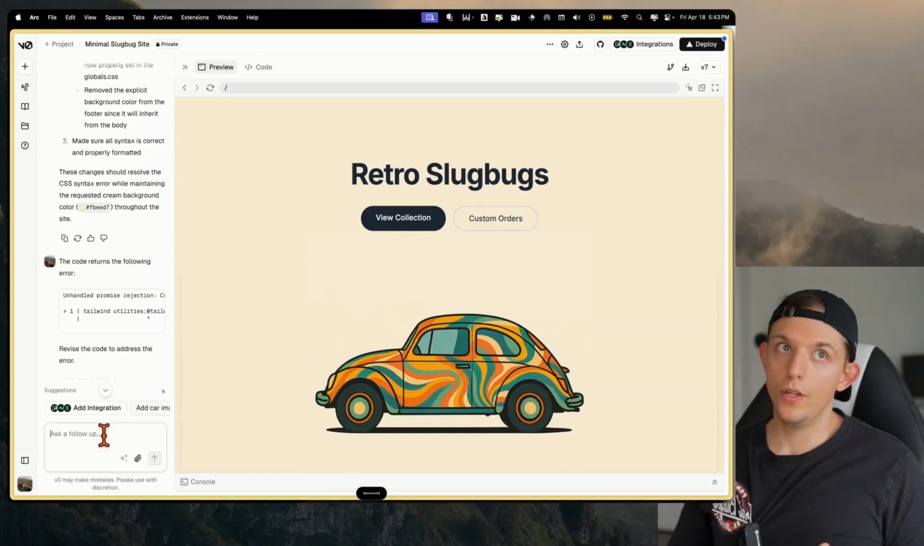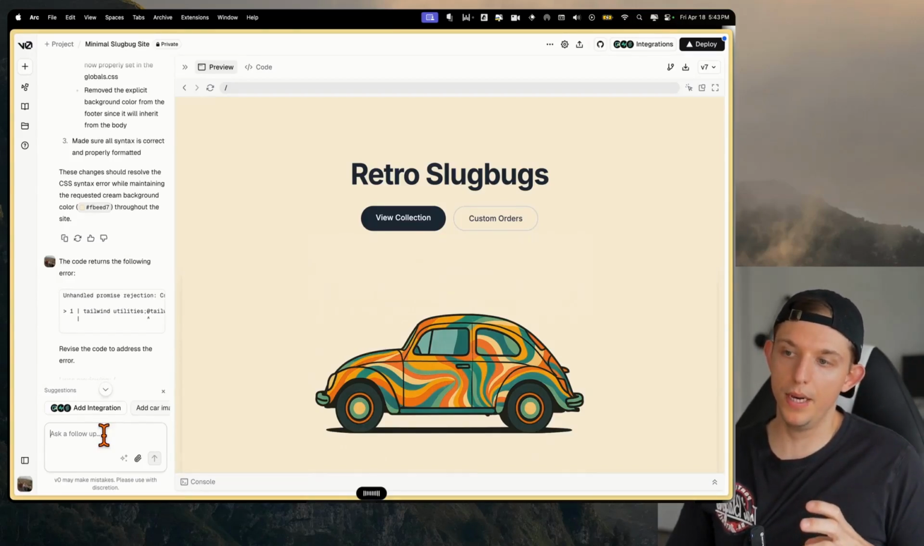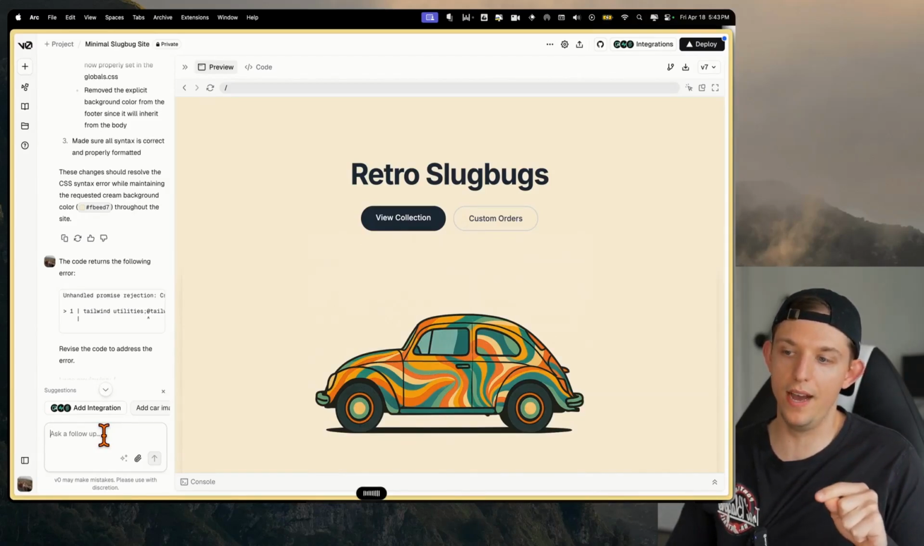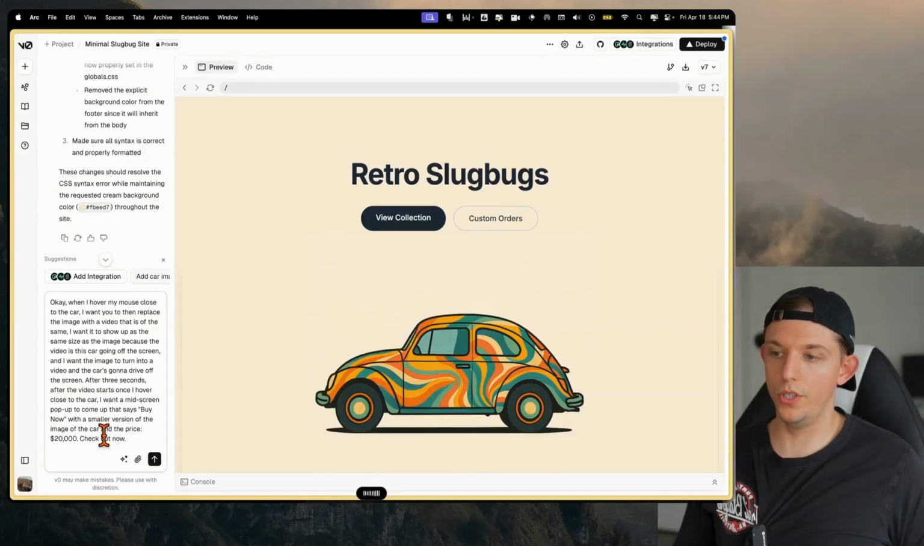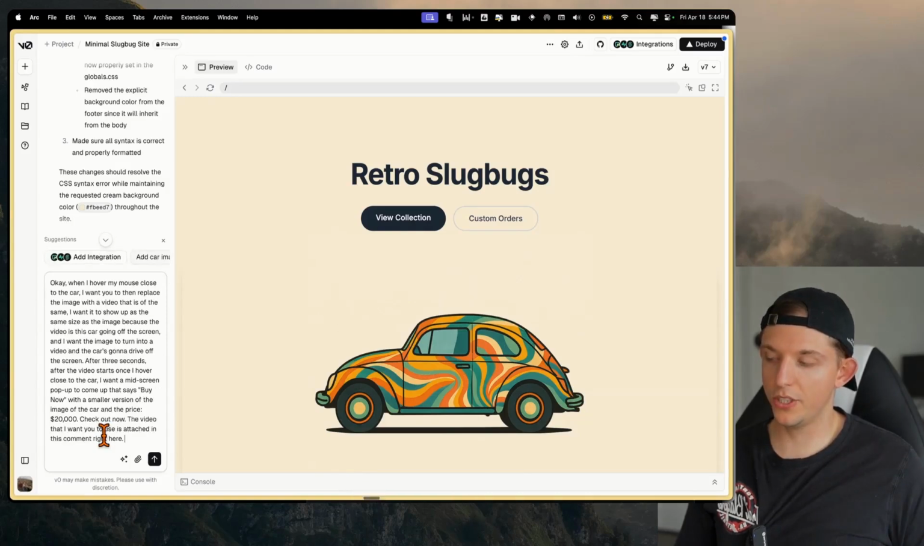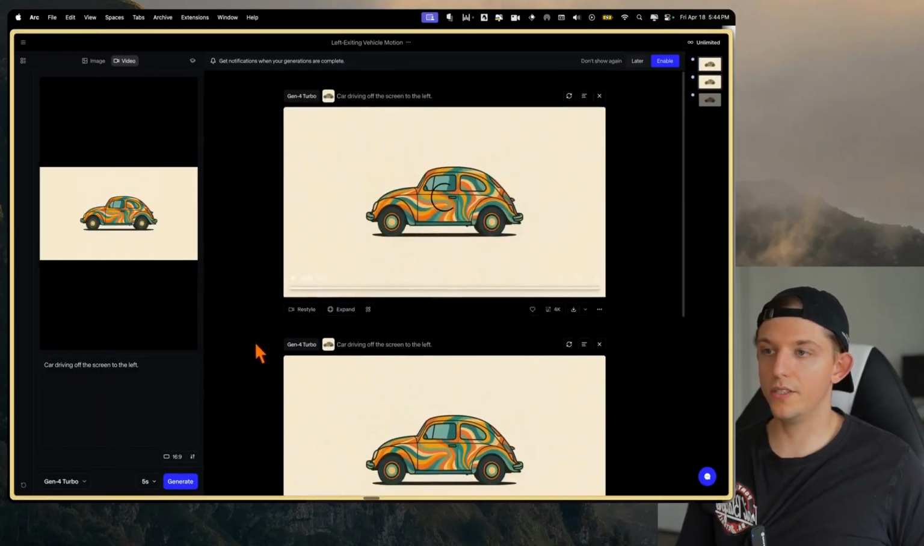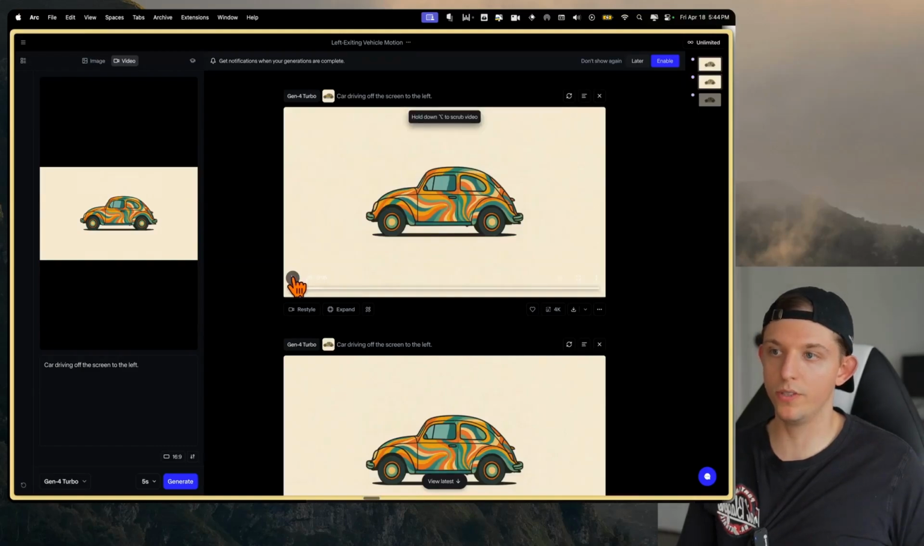And after 3 seconds, after the video starts, once I hover close to the car, I want a middle screen pop-up to come up that says buy now, that has a littler version of the image of the car, and put the price 20,000, checkout now. The video that I want you to use is attached in this comment right here. So we can actually attach videos directly in V0, which is a really cool feature. Let's go ahead and check which one we want to use. Hopefully one of these works.